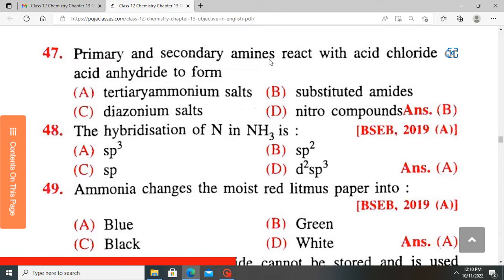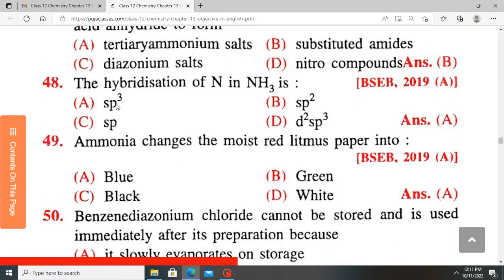Primary and secondary amines react with acid chlorides and acid anhydrides to form what? They form a substituted amide, because the amine has a hydrogen on the nitrogen. So when they react with an acid anhydride, with the loss of the chlorine, they will form a substituted amide.